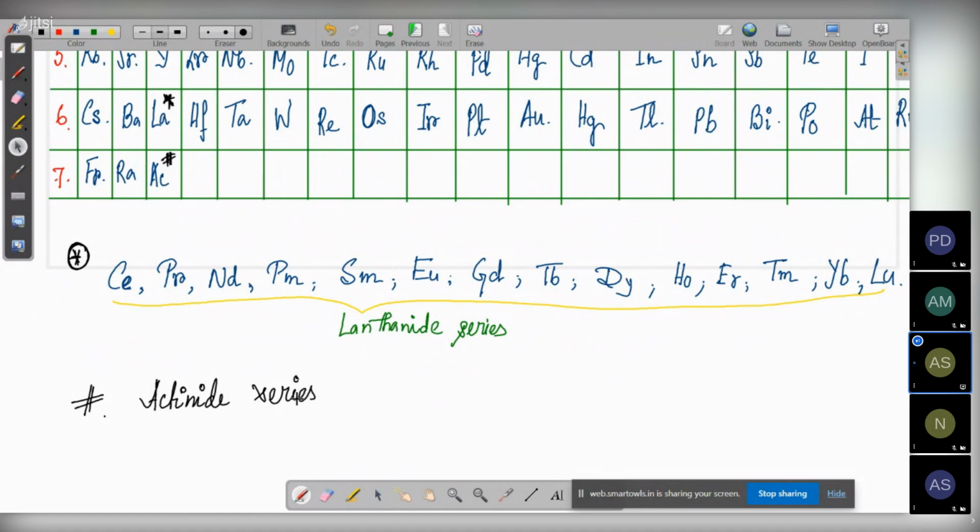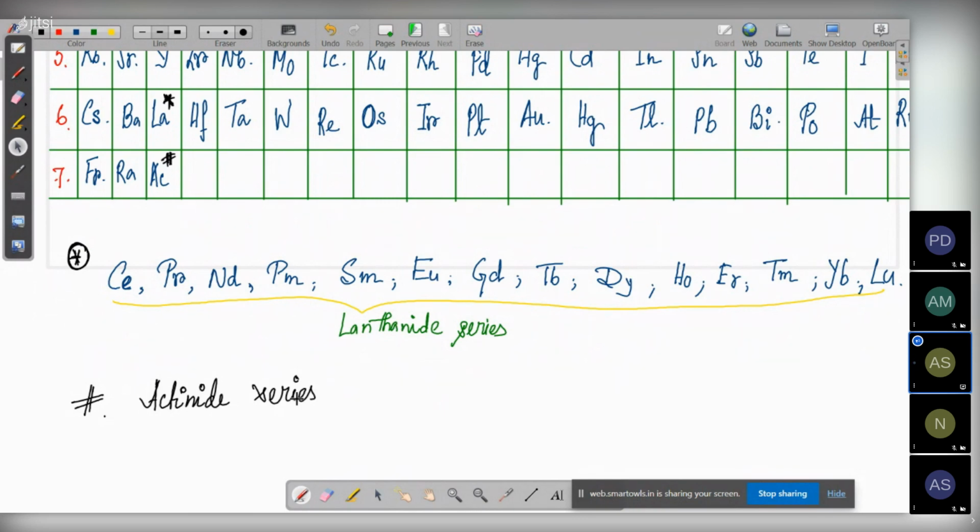Now the question is, what do this star and hash mean? It doesn't mean anything technical. It is like when you write your paper or write in a copy: if you forget to write something, you put a star mark and write it below, at the end of the answer. Here also it's the same thing. The star after lanthanum means that the 14 elements of the lanthanide series come after lanthanum.